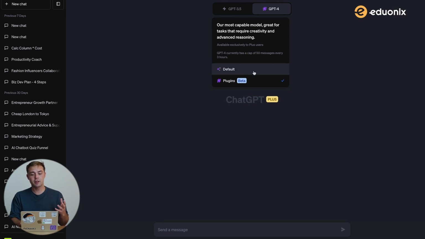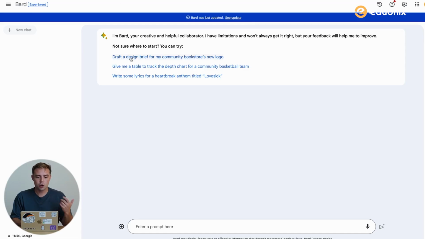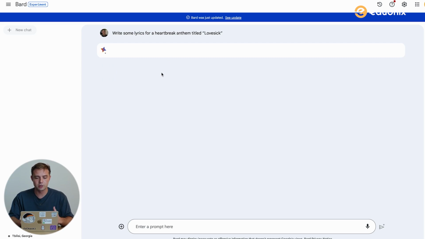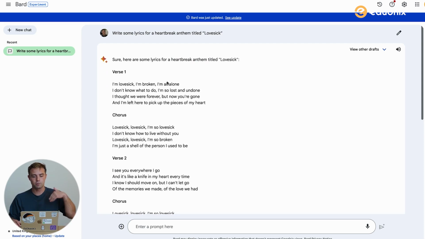But the solution for that potentially is they have a browsing mode, which paradoxically is not active anymore at the moment. I think they're trying to fix it. But anyway, in the paid plan, they have the browsing mode, so it can search in real time if you specifically enable that browsing mode. But going back to Bard, it automatically enables that real-time browsing mode. So that's the thing you really want to consider. And it's really all about experimenting with all of these AI apps and then seeing the results you're getting, trying to play around by refining.